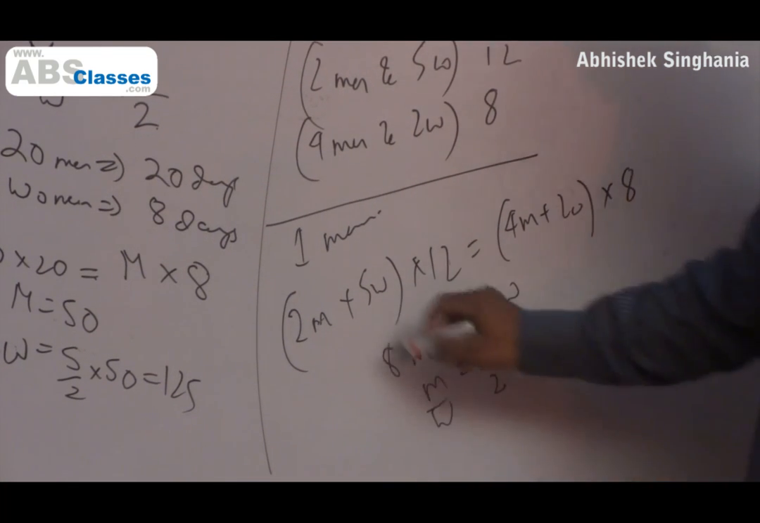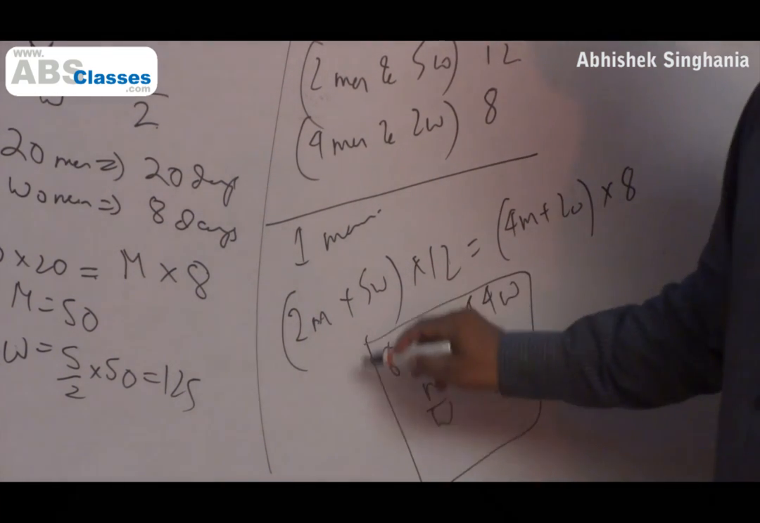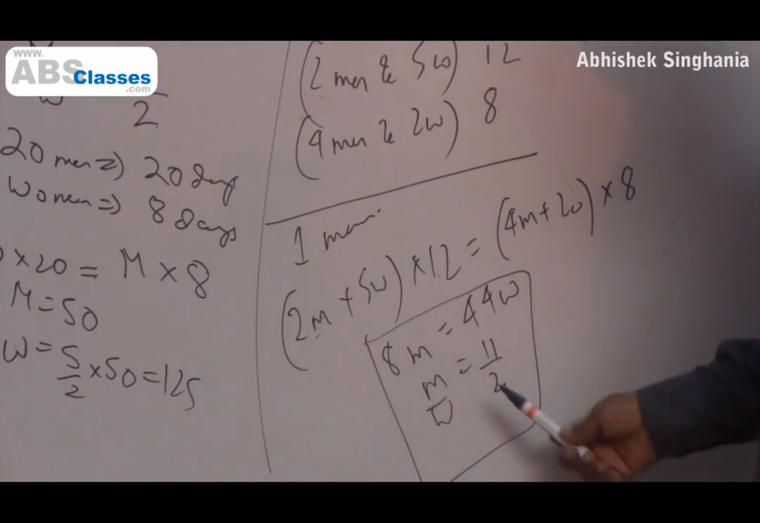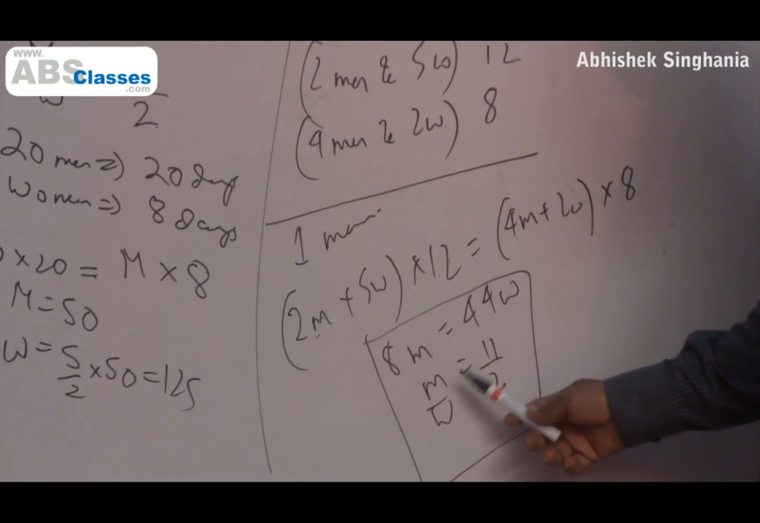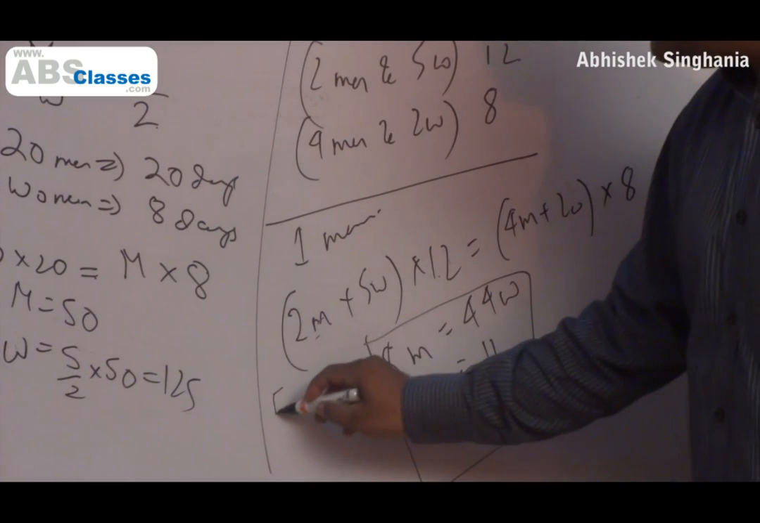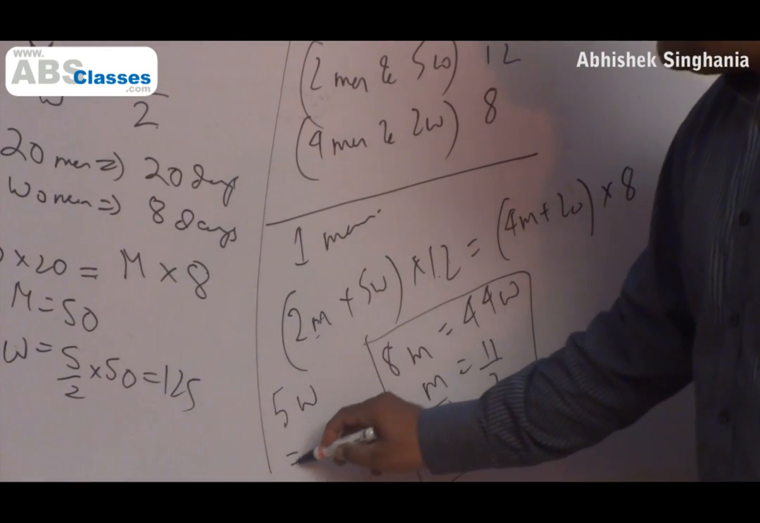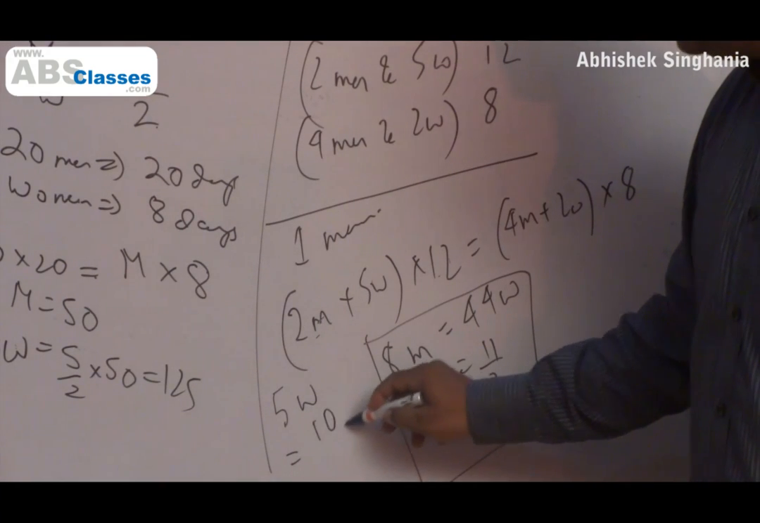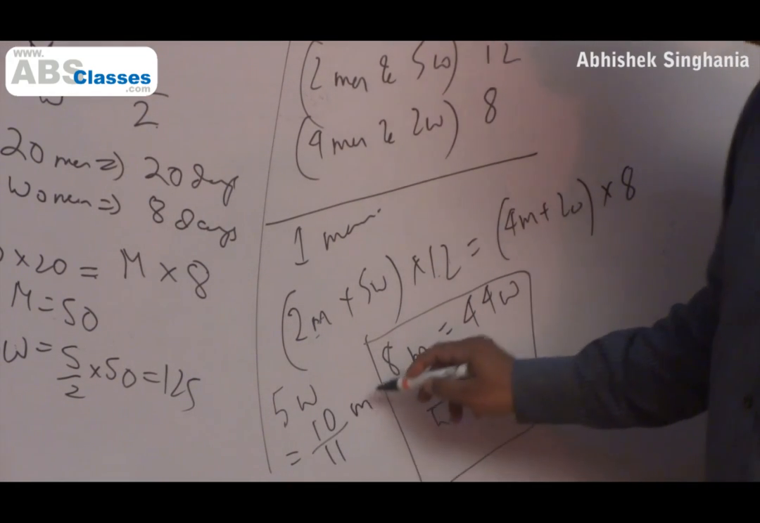So what we have to do now is this: 2 men and 5 women can complete the work in 12 days. So instead of women, we will try to put men. 2 men are equal to 11 women. So 5 women will be equal to how many men? This will come as 10 by 11 men.